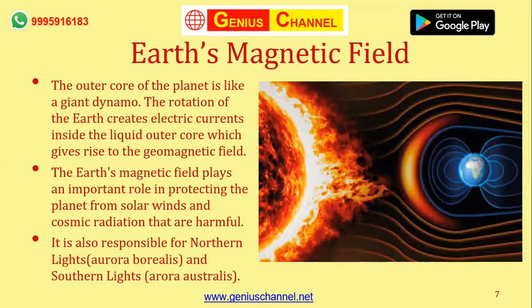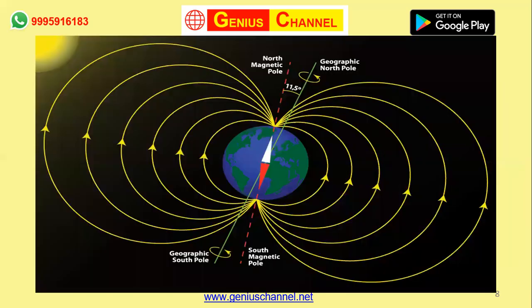So you would have seen a beautiful green colored, orange colored, blue colored or purple colored sky. Those are the northern lights and southern lights. That's not the point of discussion for today, so I'm keeping it very short. I hope those things are already known to you, or else you would have to check our geography videos to understand such things.